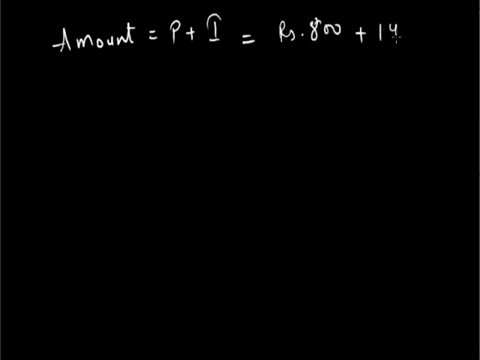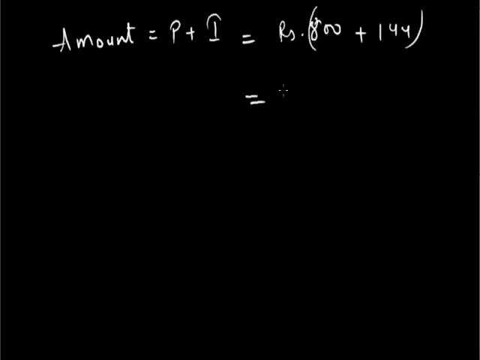If the question is otherwise and it asks to calculate the amount which the borrower has to pay back to the lender after the completion of the loan period, which is 1 year, then amount is equal to principal plus interest. Principal is rupees 800, and we have calculated the interest as rupees 144.